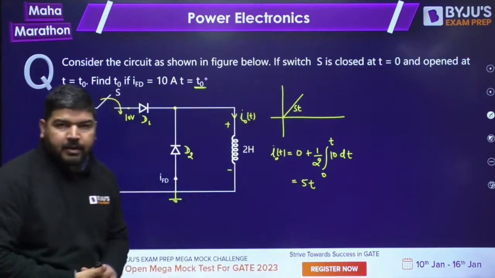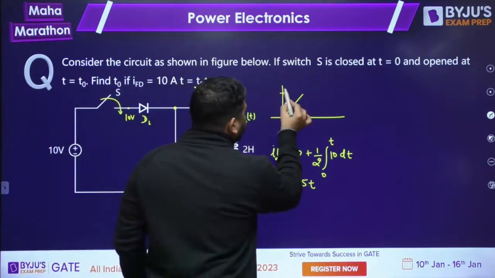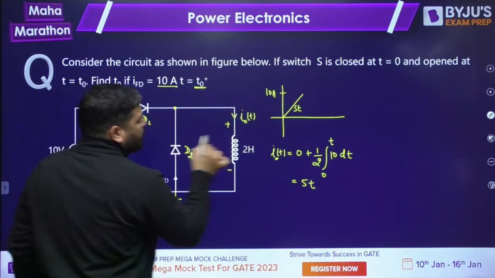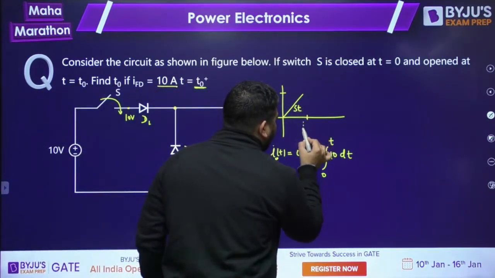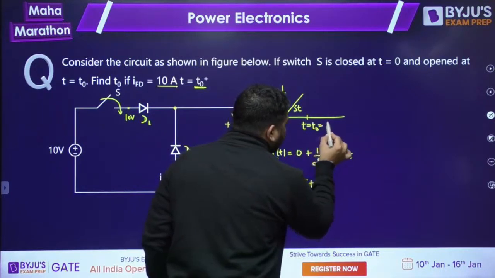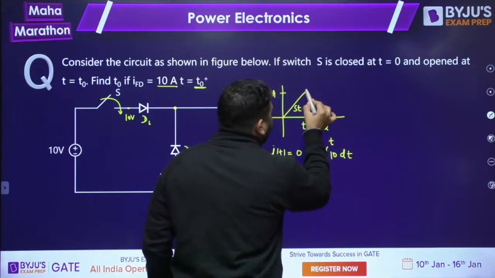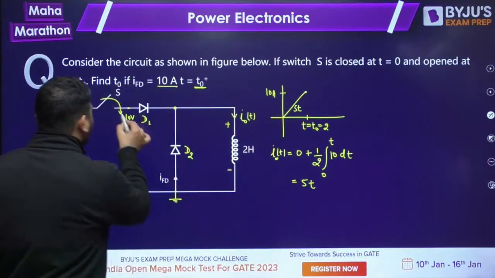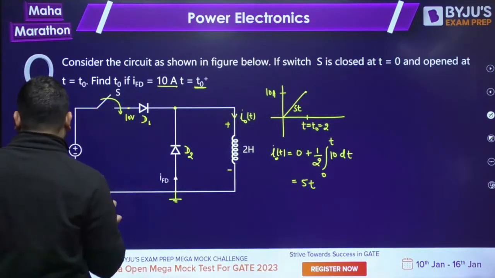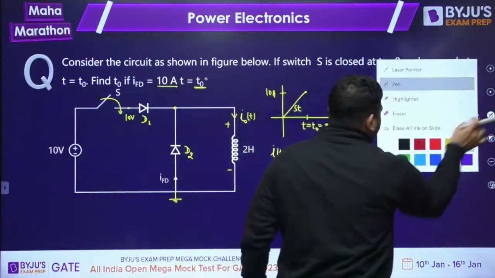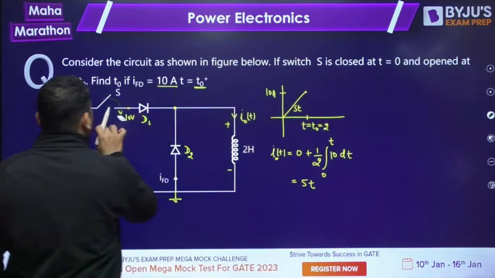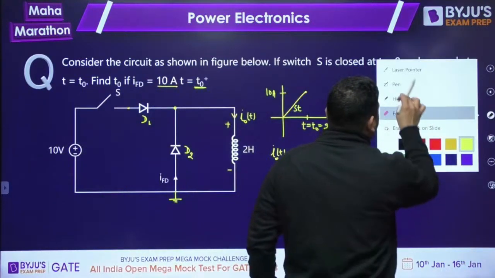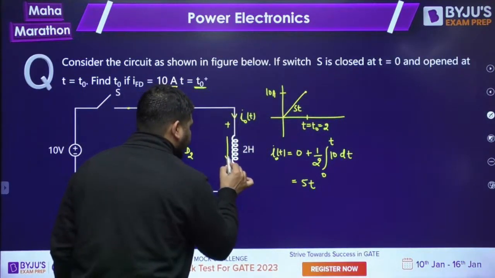This equation is 5t. So we need to reach 10 ampere. We can see that at t equal to t naught, which is equal to 2, at 2 seconds, it has reached 10 ampere. Now what will happen after 2? After 2, you are opening this switch. If you have opened this switch, what will happen, guys? The inductor has stored some current, no? 10 ampere it has stored.